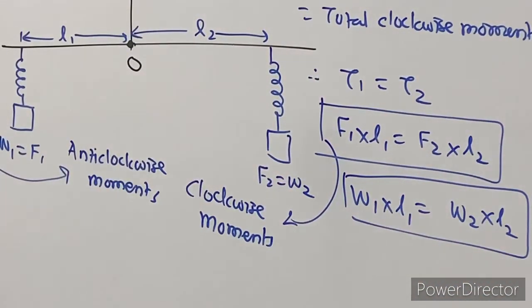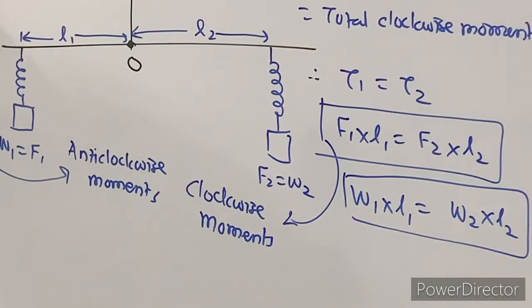So according to the principle of moments, in equilibrium, total anti-clockwise moment equals total clockwise moment. Now how will you come to know which one is anti-clockwise? This is our rigid support. Its left hand side is always anti-clockwise, and its right hand side bodies will always give you clockwise movement. So that is the way you can remember. This is also applicable for a rod pivoted like this.